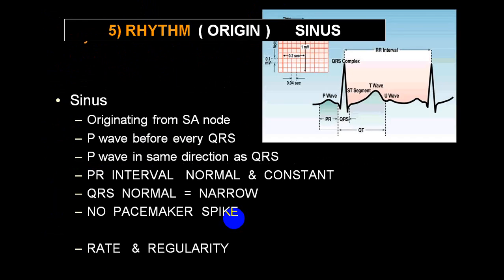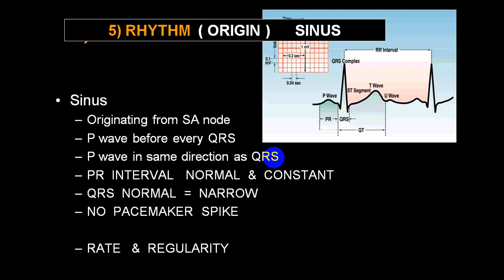Now, whenever you see an ECG strip, the base strip should be the L2 rhythm strip, and it should be for a minimum of 6 seconds. If it is longer, it is always better. You call it a sinus rhythm if any impulse arising from the SA node, or sinus node, produces a PQRS complex.